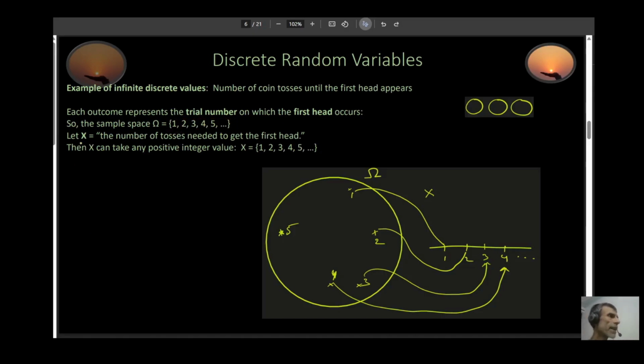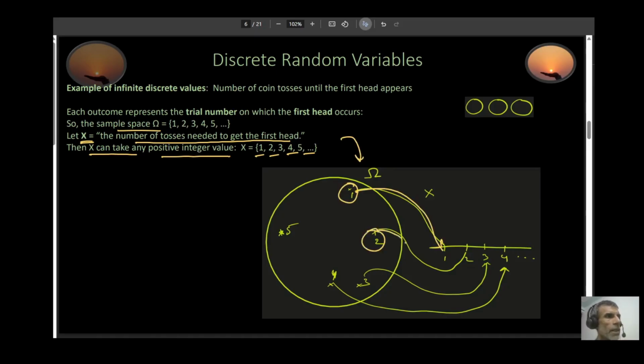Okay, so let x be the number of tosses needed to get the first head. Now in this particular instance, your sample space and your x take exactly the same values. x in this case can take any positive integer value. It can be 1, 2, 3, 4, 5. If I represent my sample space through my Venn diagram, 1 is getting mapped to 1, 2 is getting mapped to 2, and 3 is getting mapped to 3, and 4 is getting mapped to 4, and so on and so forth. So this is an example of infinite discrete values.